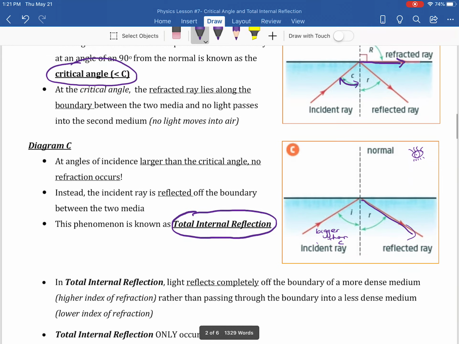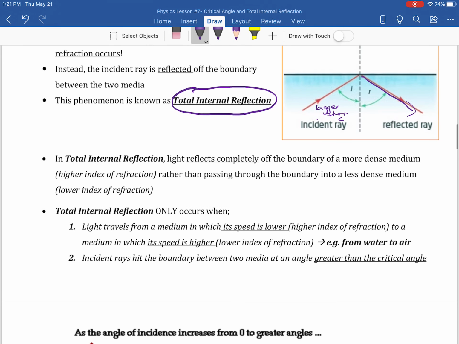All right? So in that situation, light reflects completely off the boundary and it doesn't pass through. It does not pass through the boundary, so our eyeballs don't see it. This only happens when we go from slow to fast. Okay? So it has to go from slow to fast.